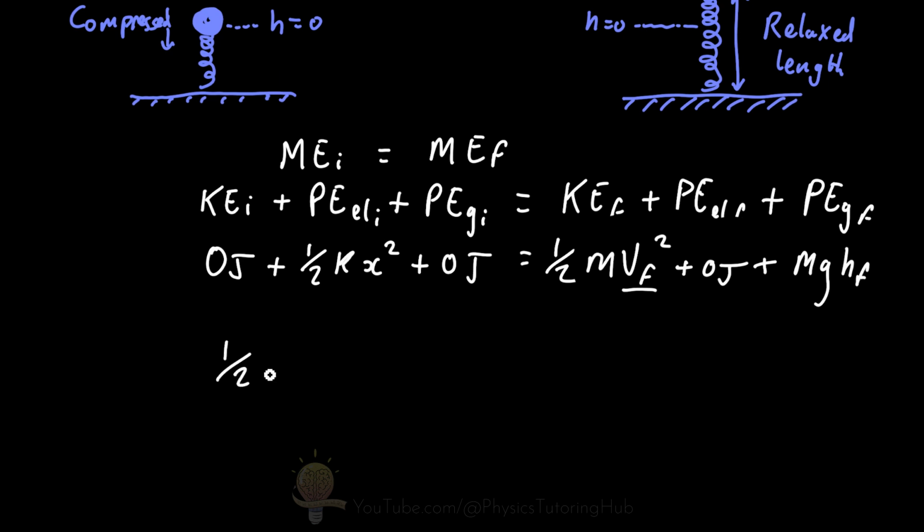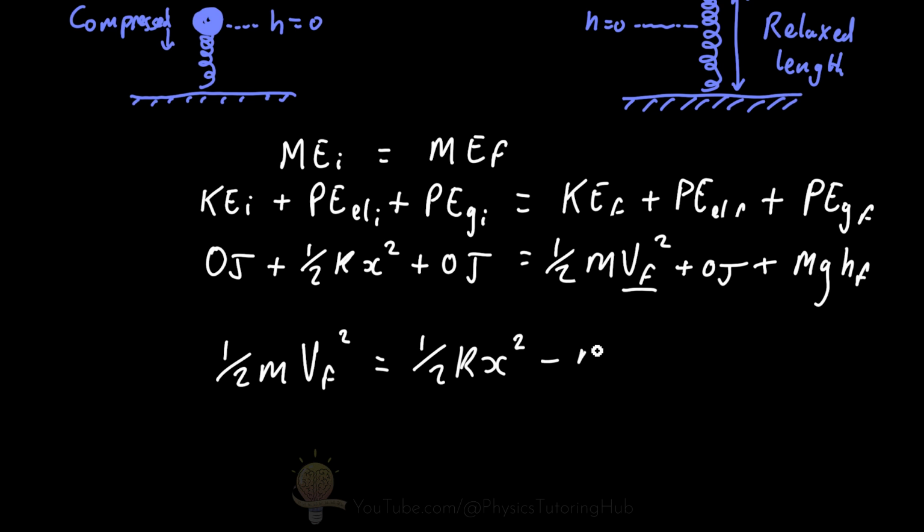So half times mass times velocity squared is equal to the elastic potential energy in the spring, half times the spring constant times the compression on the spring squared, minus this term here, the gravitational potential energy, simply because we need to minus this term from both sides of the equation.